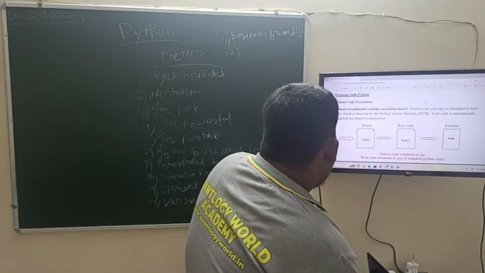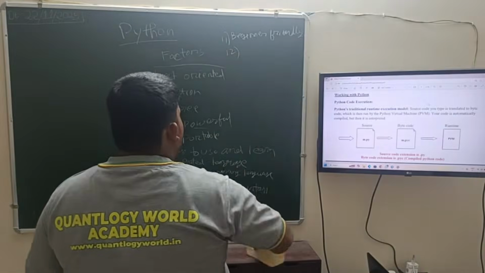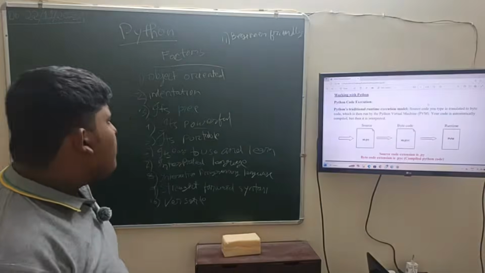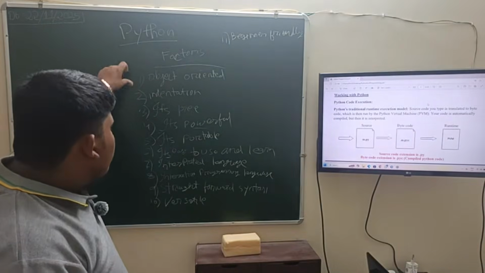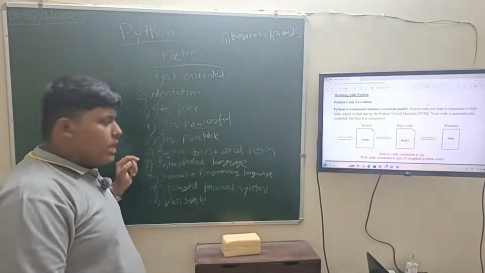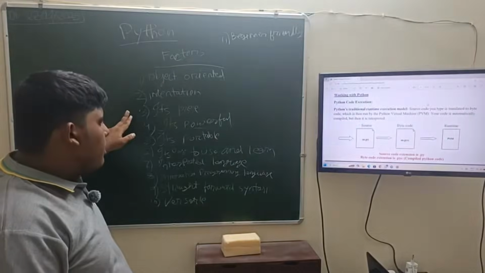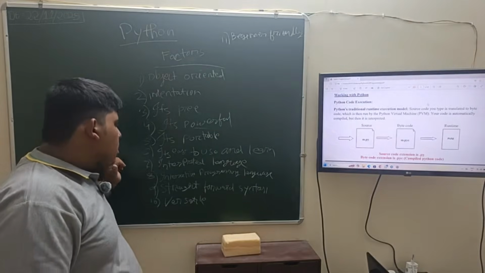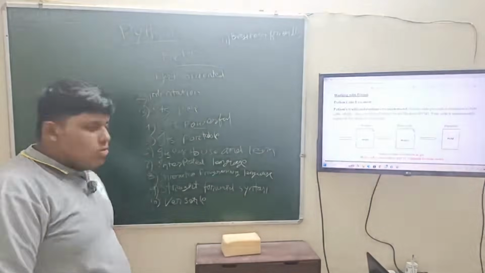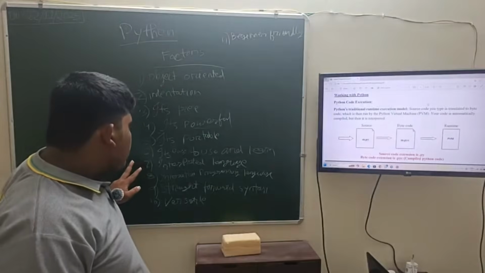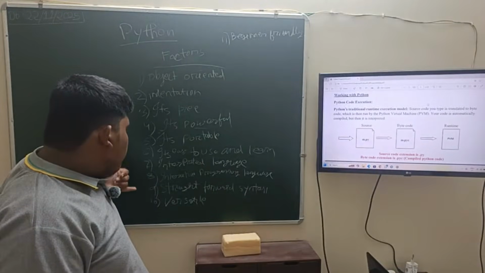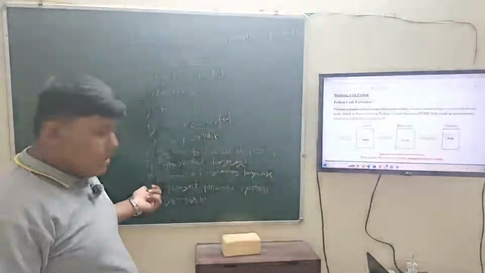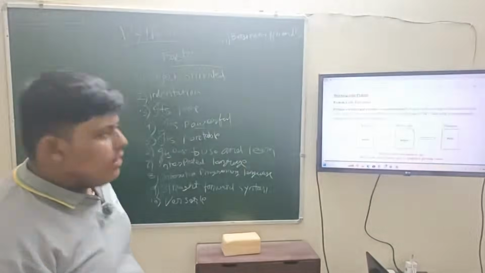Next is working with Python. So we have read there are 11 features of Python. We will recall all. First is object oriented, next indentation, then it's free, means open source, then it's powerful, then it's portable. The next one is it's easy to use and learn. Next is interpreted language. Eighth one is interactive programming language, then straightforward syntax, versatile, then beginner friendly.